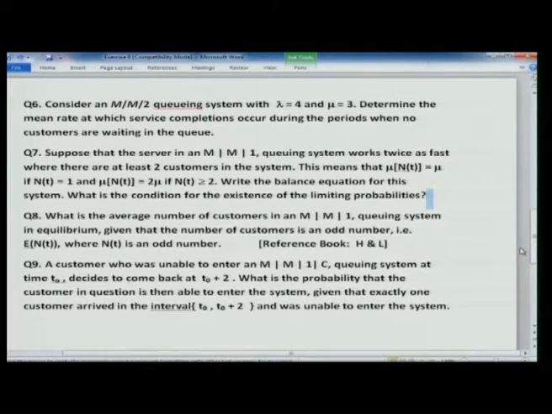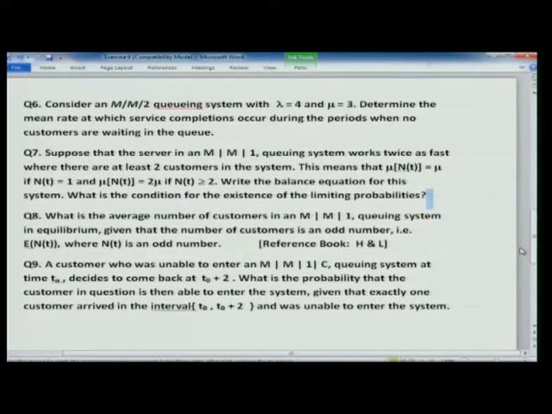Now, 7th is that a server in an M/M/1 queuing system works twice as fast when there are at least 2 customers in the system. This means that mu n t is mu if n t is 1, and now I am back to my notation, because n t is the number of people in the system at time t. So, mu n t is mu if n t is 1 and mu n t is 2 mu if n t is greater than or equal to 2.